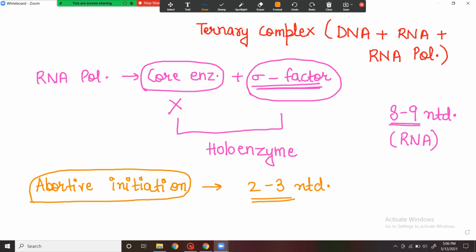The initiation phase ends only when the enzyme succeeds in extending the chain and clears the promoter. So if this is the double-stranded DNA and this is the region of the promoter, when the RNA polymerase clears this promoter, then only the initiation phase is known to be ended, and then the elongation phase starts.